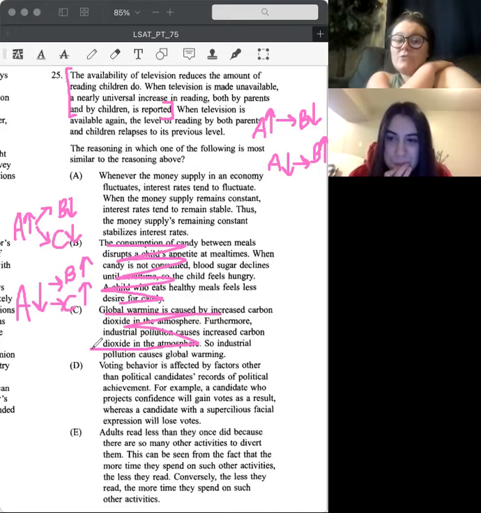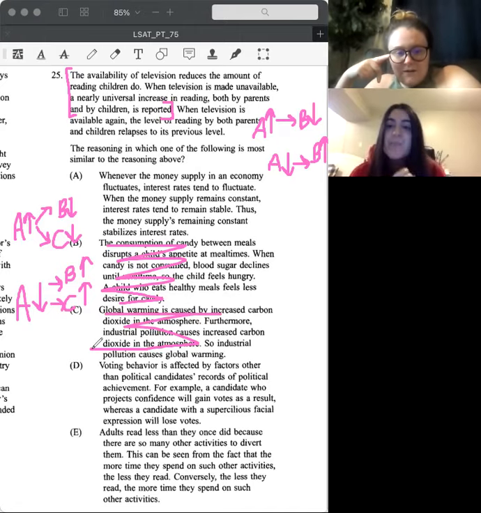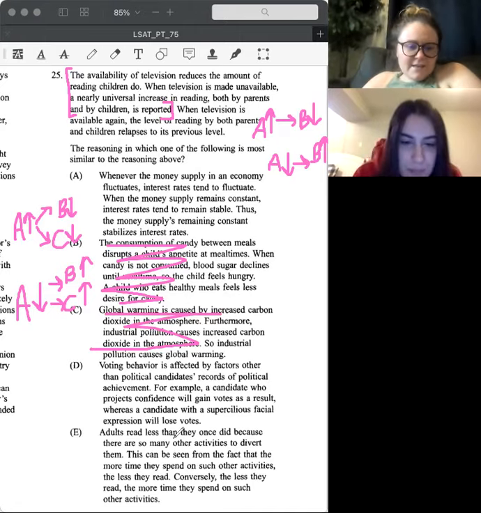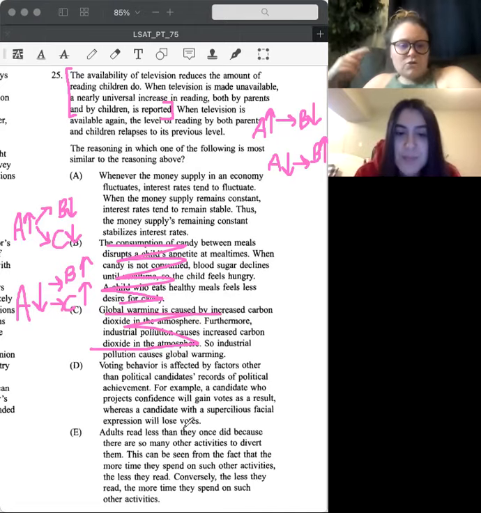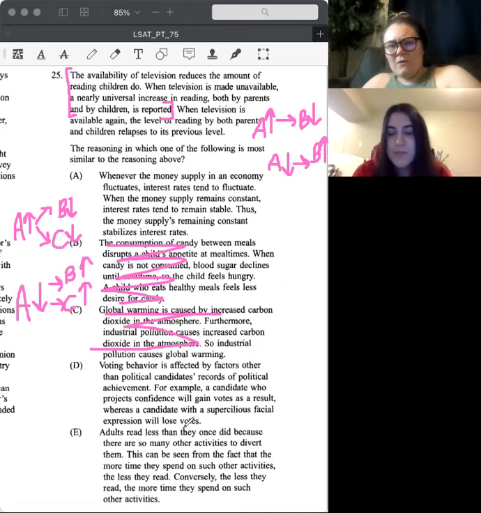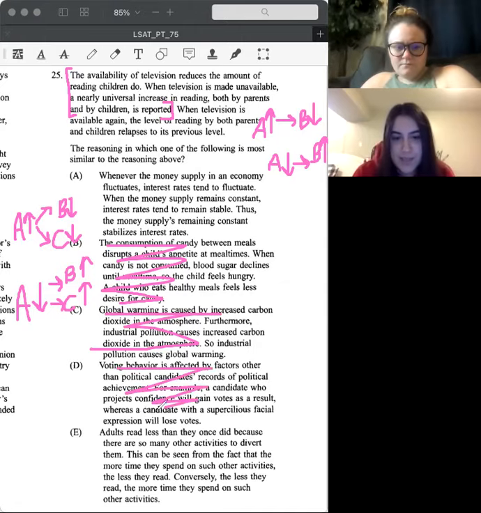I feel like I would have struggled with A and I probably would have left D open because at least you're saying one's going up and one's going down. But it doesn't tell us that if you don't have confidence, it will go down, or if you don't have this facial expression, your votes go up. So it's not correlated strongly enough, whereas ours is truly correlation reasoning. Yeah, I got rid of this guy too.